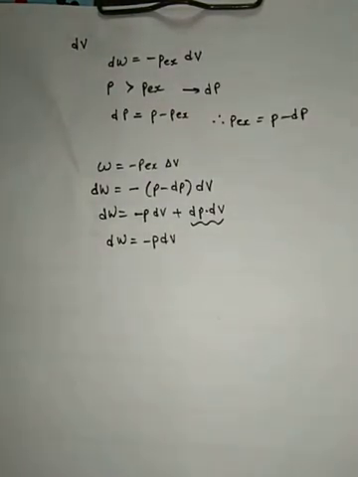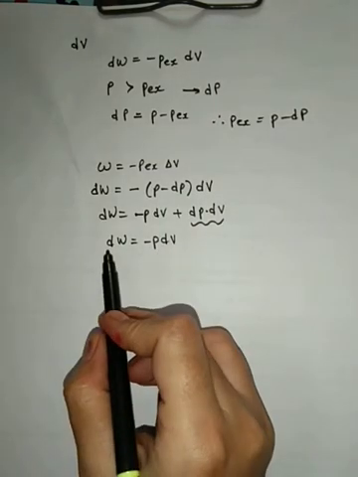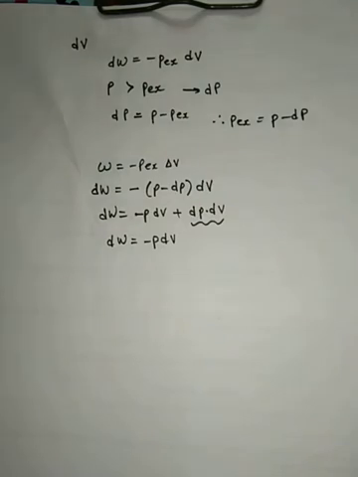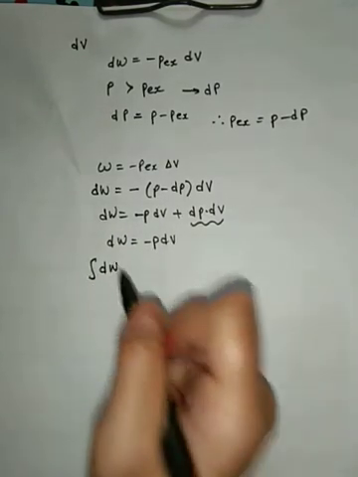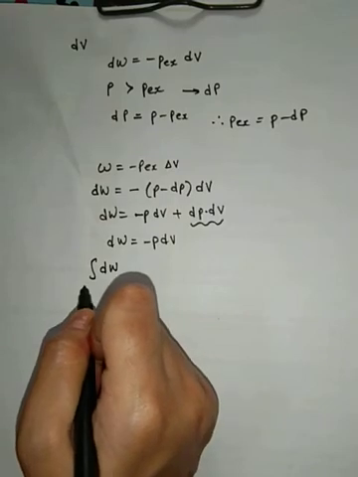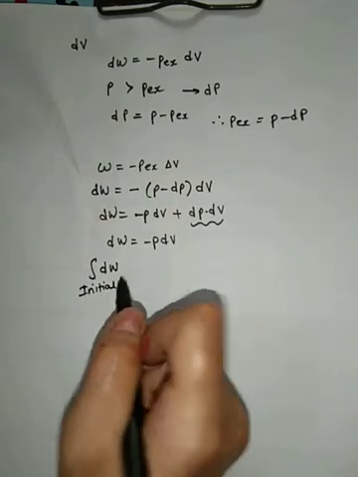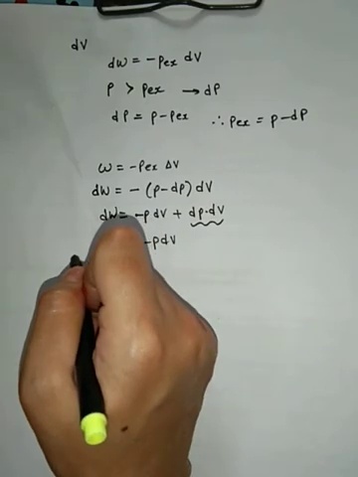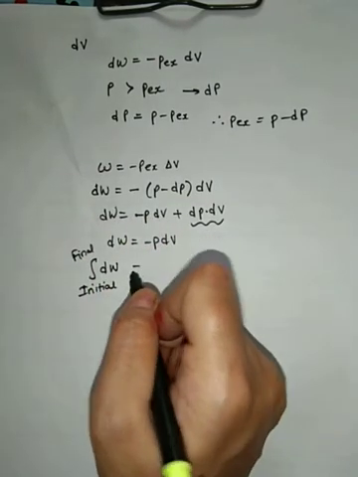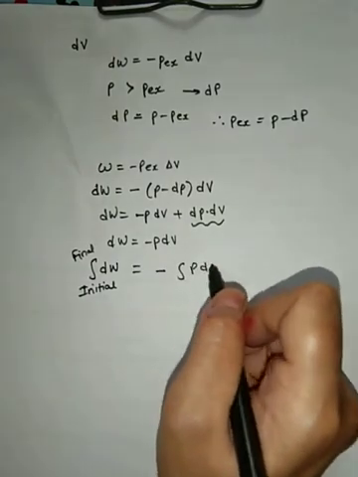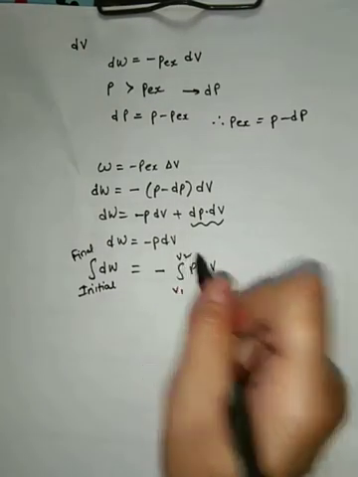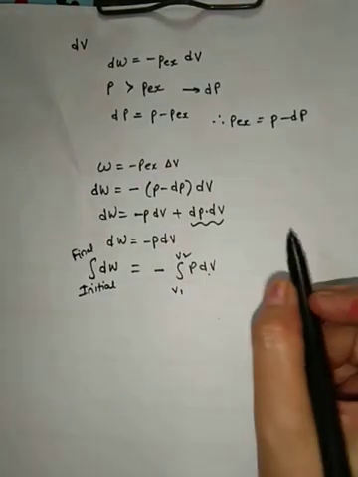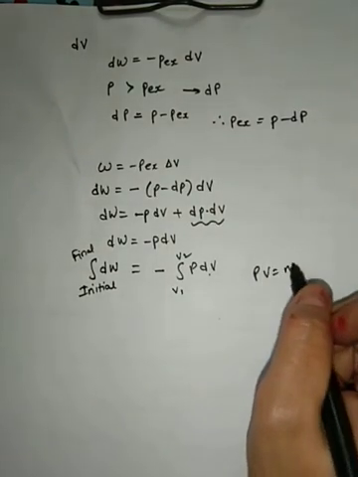From your mathematics, you may know that this d is actually called a derivative, and now we will take the integration of this. Because I want the maximum work, or total amount of work done, I will integrate this small work which is done in a single step. The limits of integration: work done from the initial step up to the final step is equal to the integral of P dV. What is the variable? Volume, no? dV. So we will take limits V1 and V2.